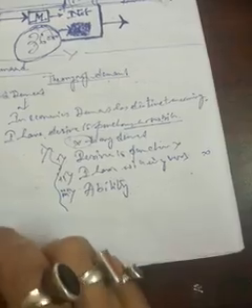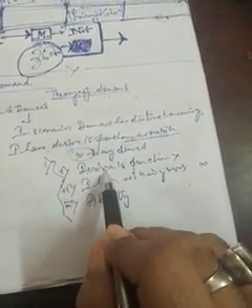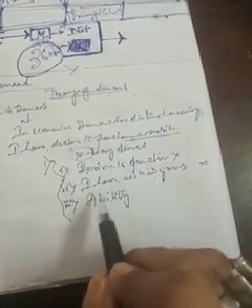These three conditions must be fulfilled. Then we say X is my demand. Next we say concept of demand.